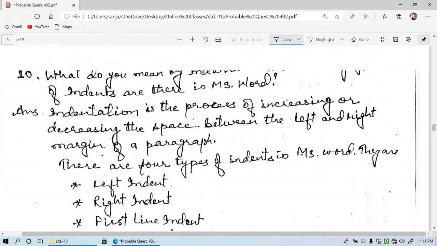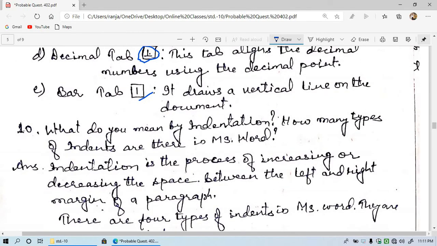Okay. Now let's see the next question. Question number 10. What do you mean by indentation? And how many types of indents are there in MS Word? Indentation is the process of increasing or decreasing the space between the left and the right margin of the paragraph.